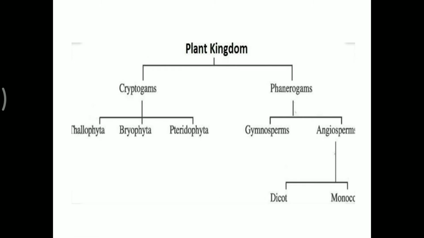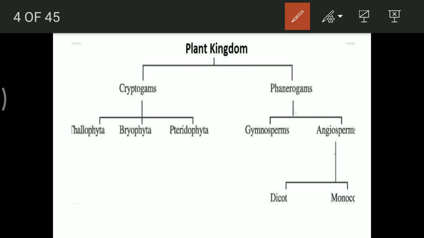We are following this type of classification system. Cryptogams are the seedless plants, the plants which do not have seeds.